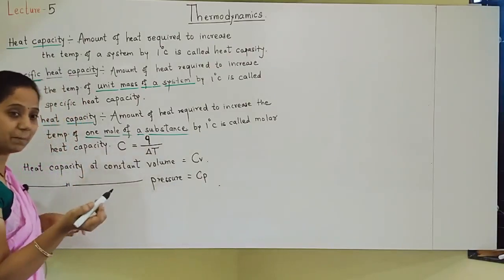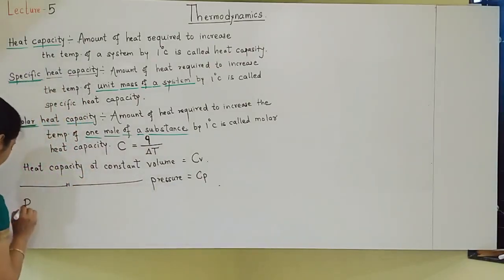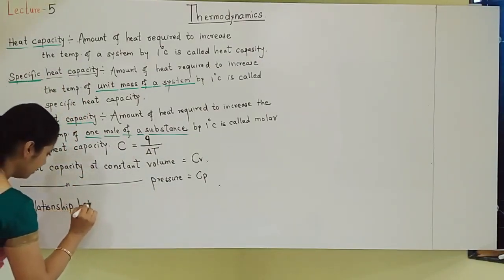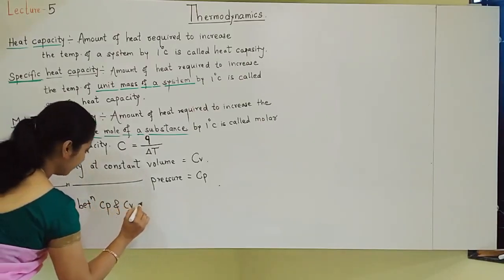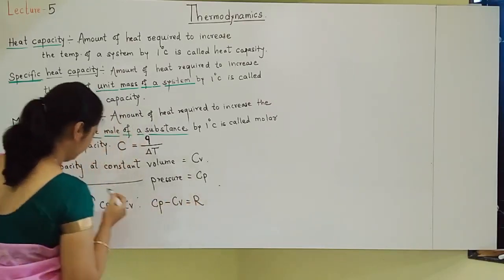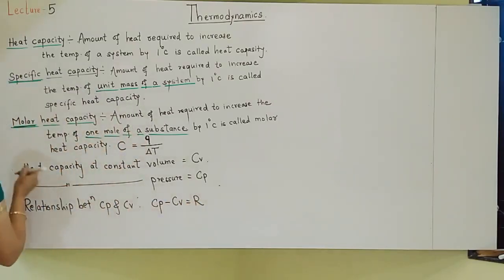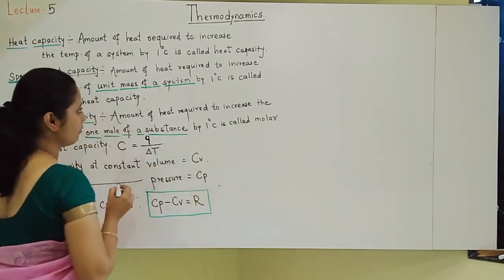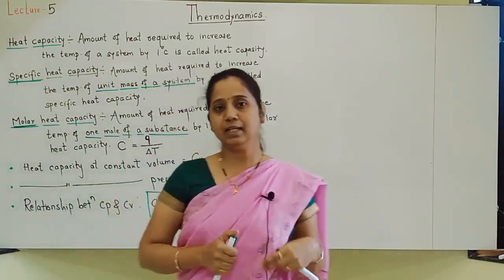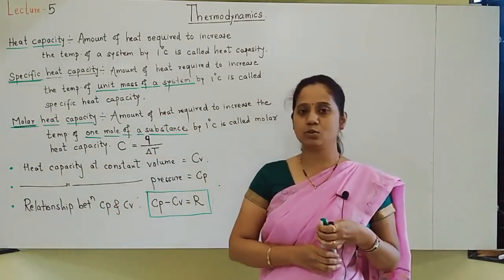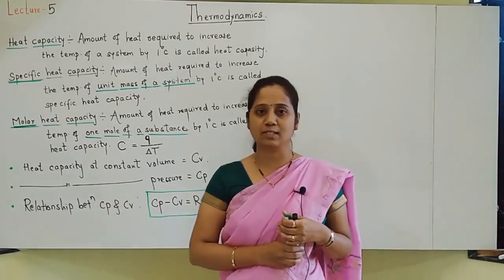What is the relationship between Cp and Cv? The relationship between Cp and Cv is Cp minus Cv is equal to R. So see here, we wrote what is heat capacity at constant pressure and at constant volume, and the relationship between them is Cp minus Cv is equal to R. The difference between heat capacity at constant pressure and heat capacity at constant volume is always equal to R. What is R? R is the universal gas constant.